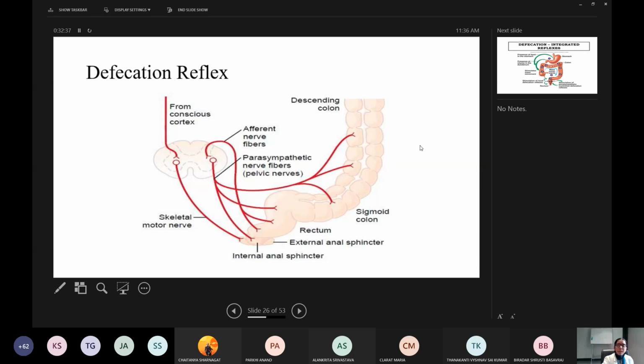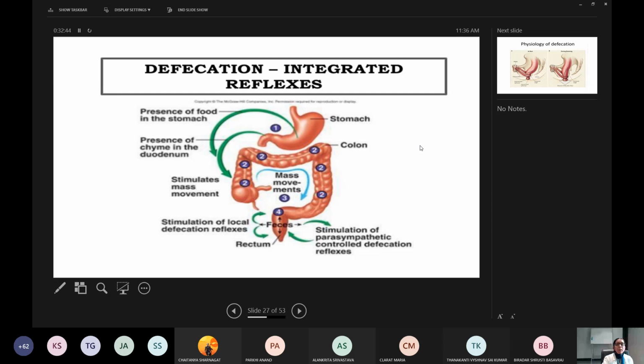This is very important. Go through your textbooks and make your own simple diagram. Okay. Now coming on to one more diagram to show the integrated reflexes. Okay, so here what happened? The presence of food in the stomach, and the presence of chyme in the duodenum, these stimulate mass movements here.